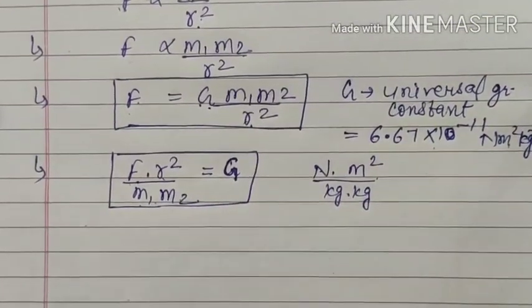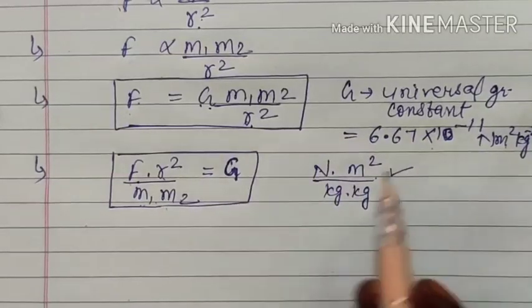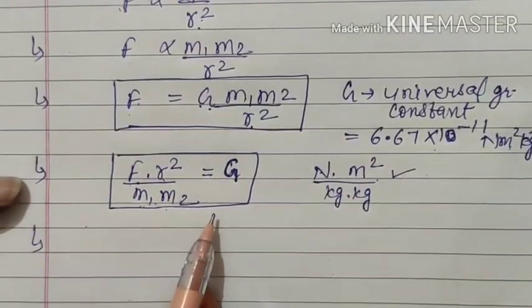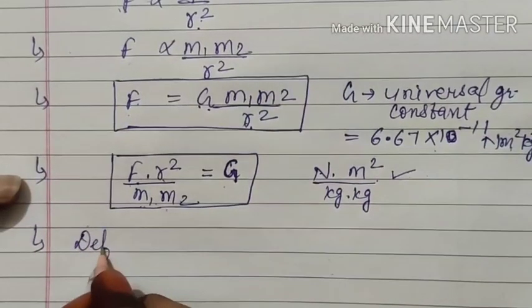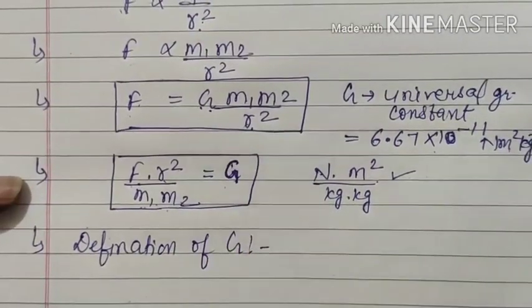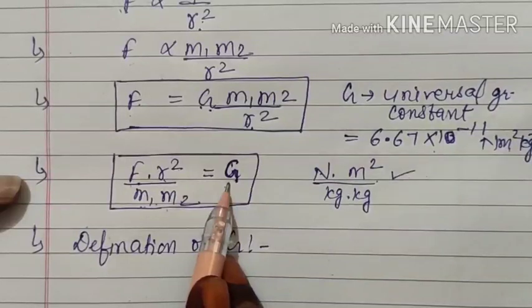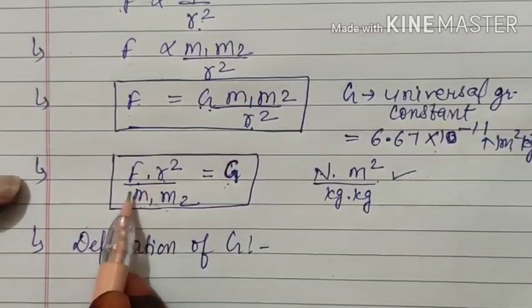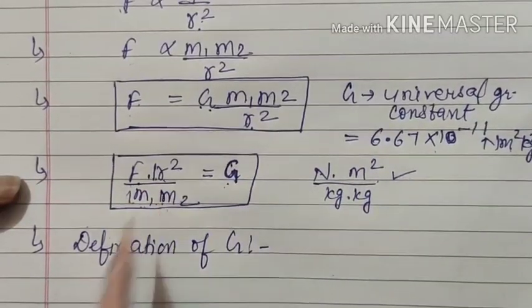But this formula, first it gave us the unit, and second it gives the definition of G. If you want G, you have to keep the things as 1.